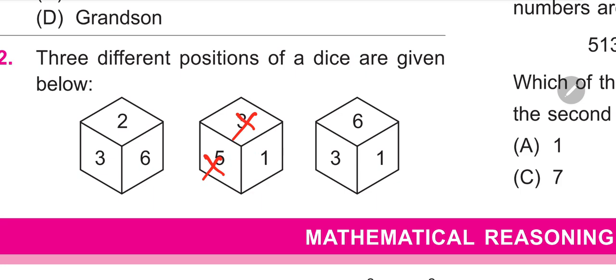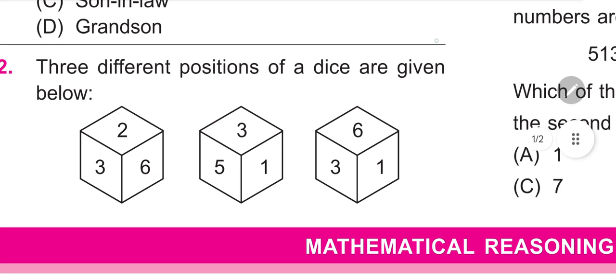Always remember, in a dice the opposite numbers cannot be visible together; they are always hidden. Suppose 1 is here, so its opposite must be on this side. Similarly, suppose 2 is there, its opposite must be on the bottom side, which is not seen. So the first thing is that the numbers 6, 3 and 5 are not opposite to 1.